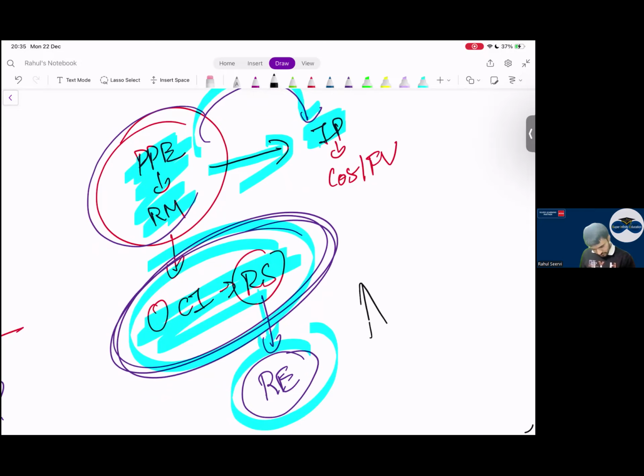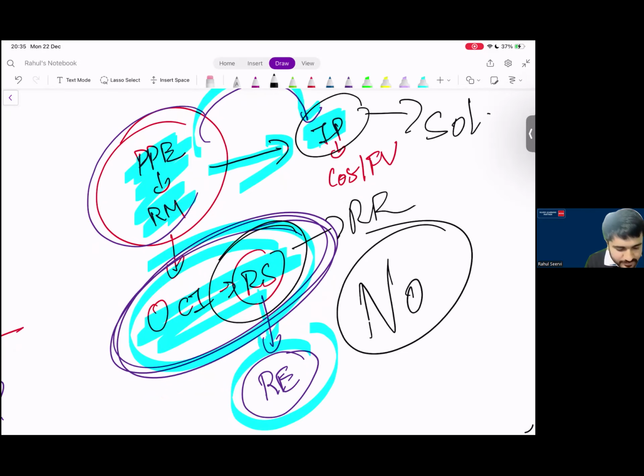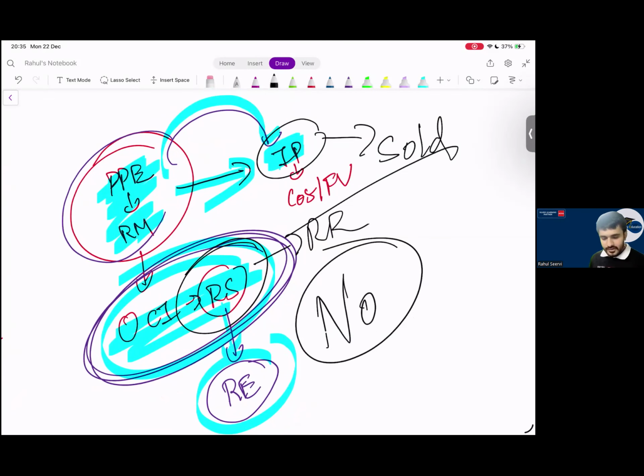No, sir, because the sale is not happening. It is only a change in use. Can I say this revaluation surplus, when will you take it to retained earnings? When this IP is sold. Only the value will be transferred.